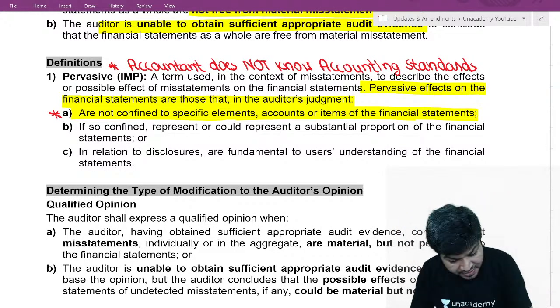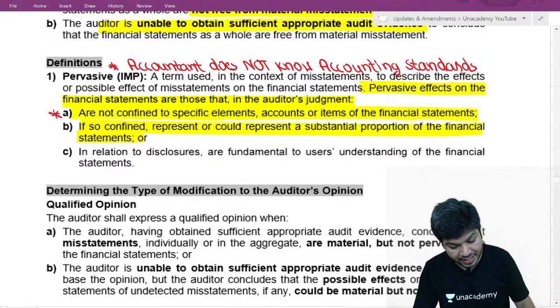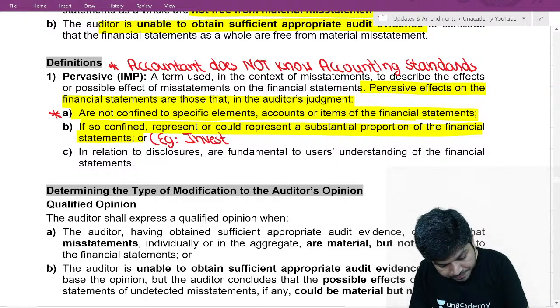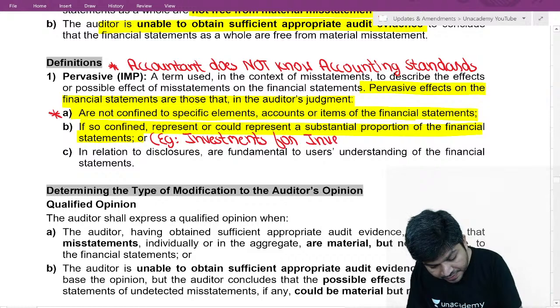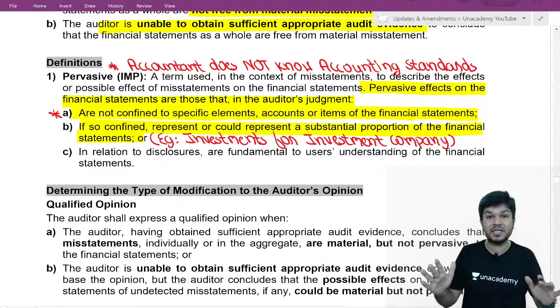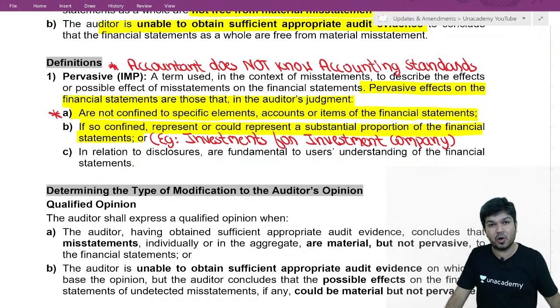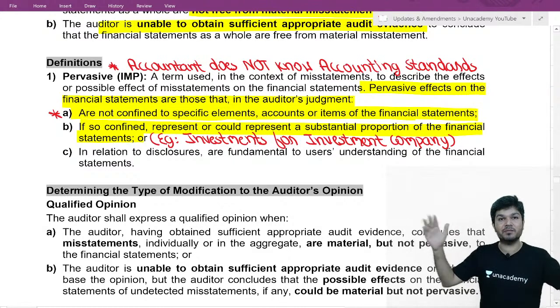Second, if it is at one place, that one place is a substantial portion of the financial statements. Can you give an example for this? Investments for an investment company. Only one thing is wrong, but that one thing is a substantial portion. For an investment company, investments are the major item. If there is something wrong in that alone, then also it's pervasive.